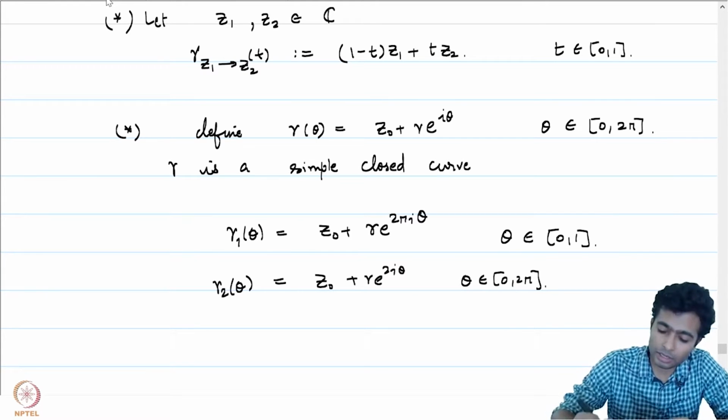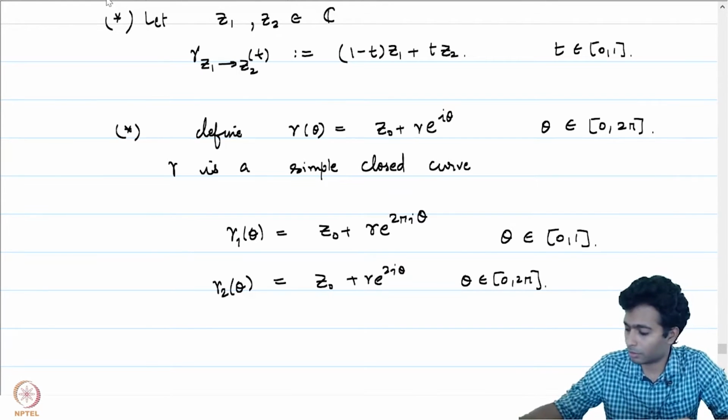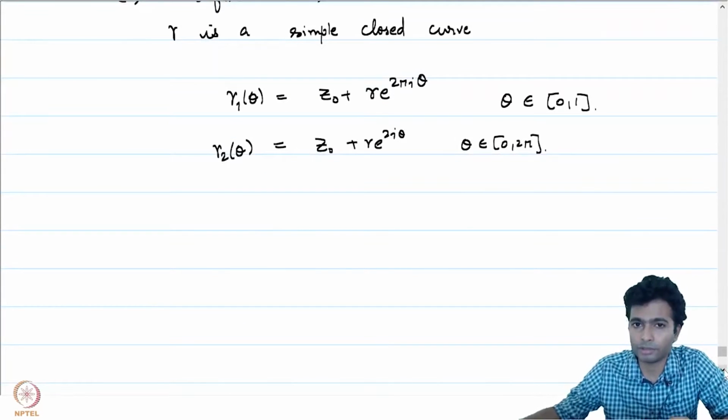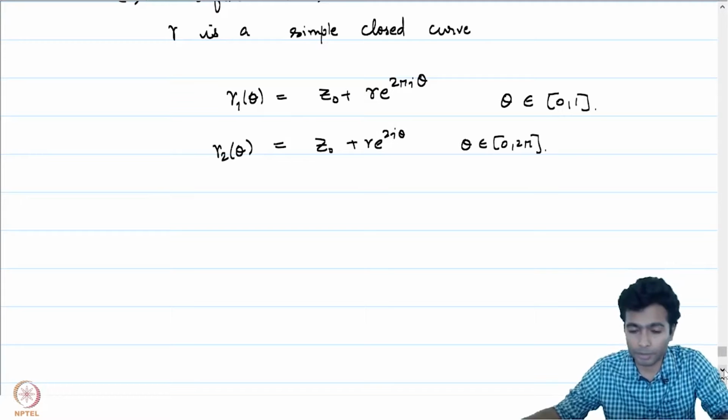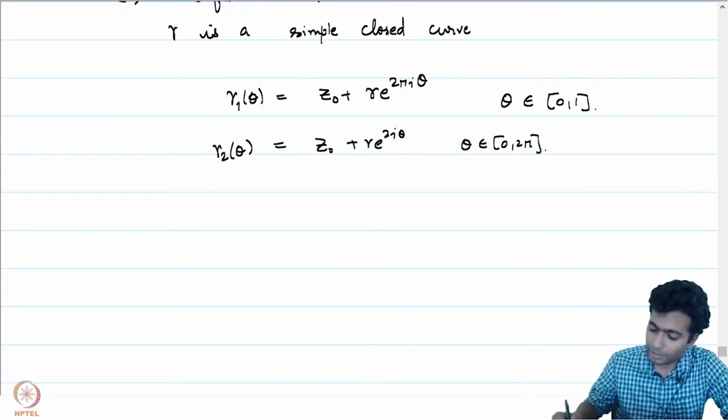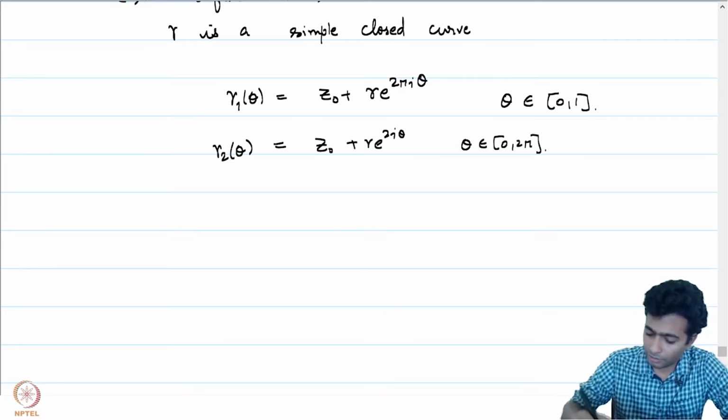The right notion for the purpose of identifying these two is what is called a reparameterization, a continuous reparameterization. So let's define what a continuous reparameterization of a curve gamma 1 is.